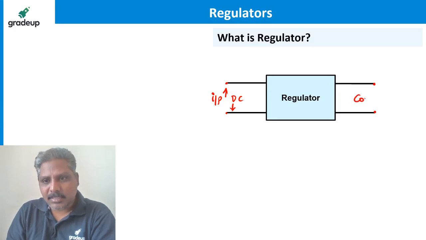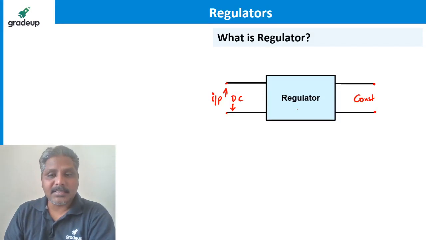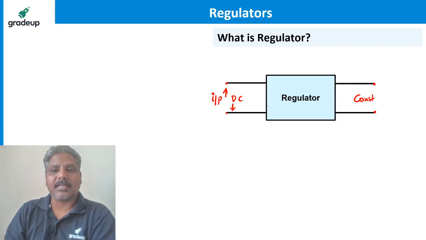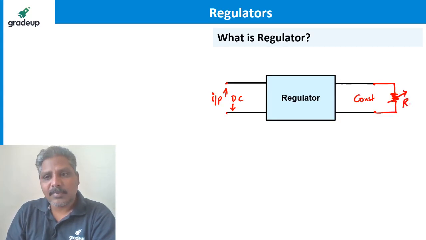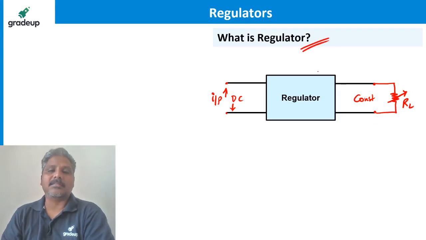This is the circuit called a regulator. So a regulator is a circuit which can maintain the output voltage constant even if the input increases or decreases. Not only that, the output should be constant even if the load increases or decreases. For variation in load also, the output should be constant. That is what a regulator is called.